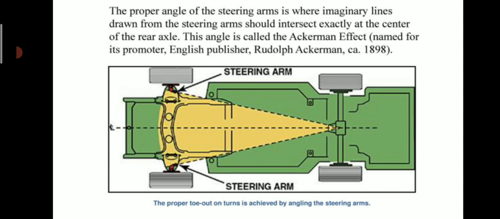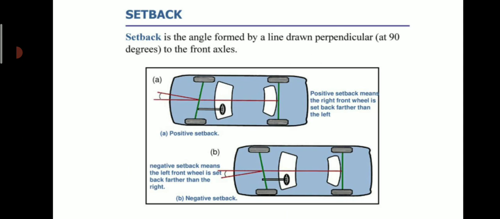The proper angle of the steering arm is where imaginary lines drawn from the steering arms should intersect exactly at the center of the rear axle. This position is shown in this figure. This angle is called the Ackermann effect, named for its promoter, English publisher Rudolf Ackermann, 1898. Setback is the angle formed by a line drawn perpendicular to the front axle. You will see this angle, positive setback and negative setback.